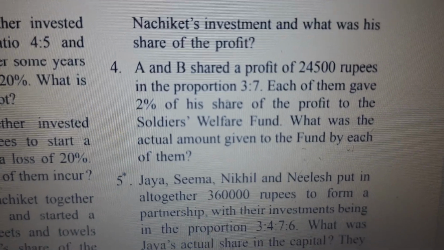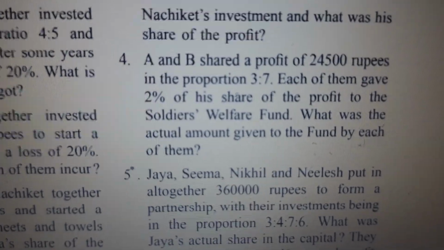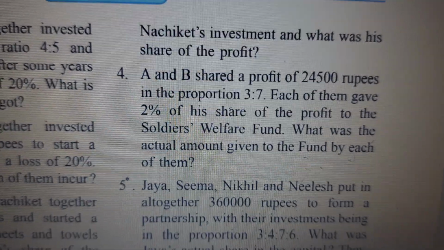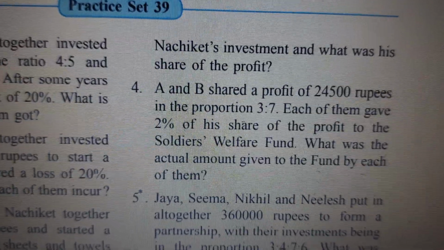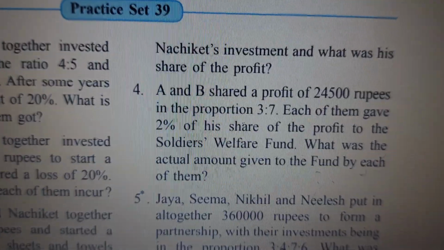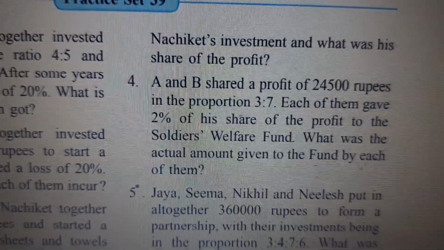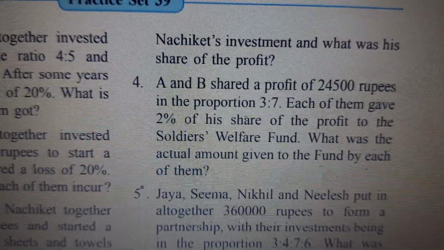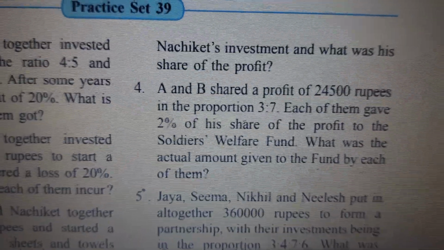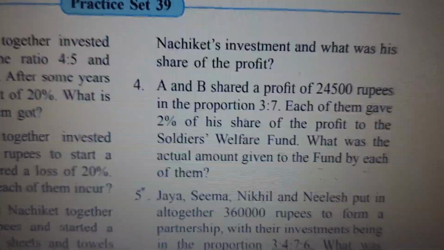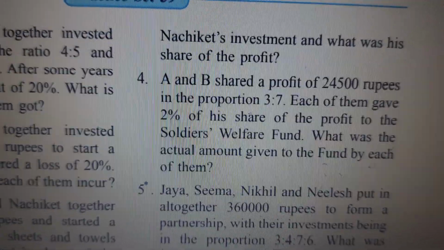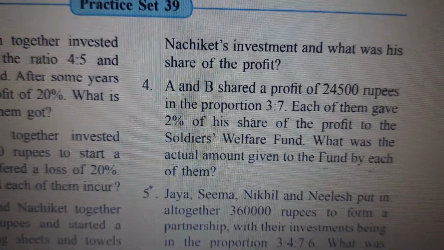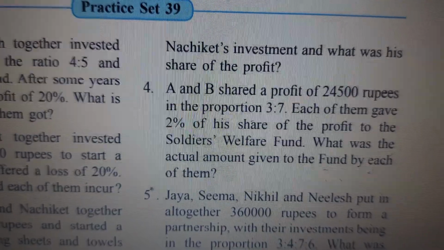Now the fourth sum, children. A and B shared a profit of 24,500 rupees in the proportion 3:7. Each of them gave 2% of his share of the profit to the Soldiers' Welfare Fund. What was the actual amount given to the fund by each of them?